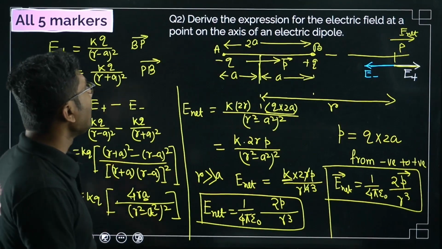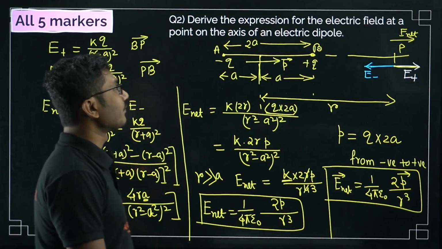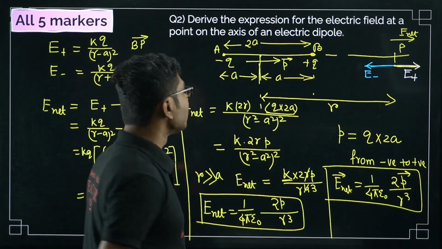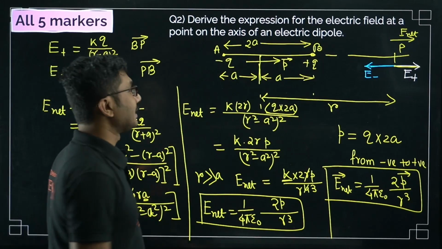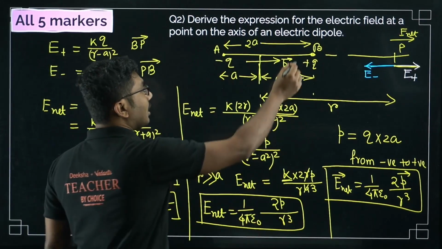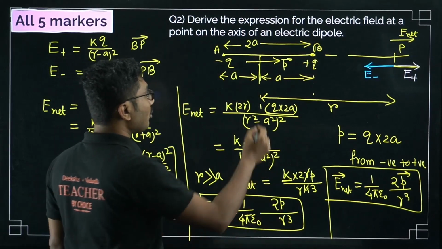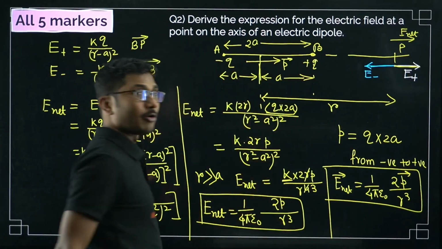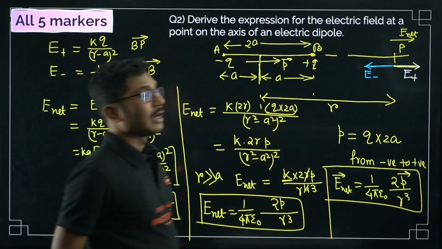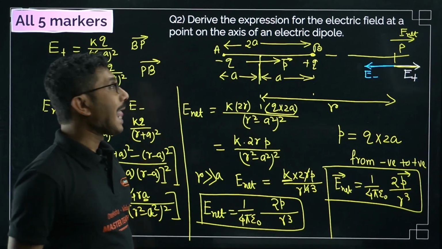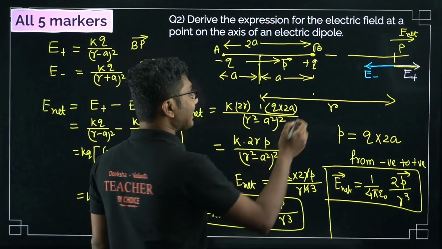Now the next derivation: derive an expression for the electric field at a point on the axis of an electric dipole. Very, very common. So we have a dipole. Dipole means two equal and opposite charges separated by a small distance. The positive charge is kept here, the negative charge is kept here. The dipole moment is directed from negative to positive, that is why it is given by this arrow, and the distance between the charges is 2a. The point where we are trying to measure the electric field is P, at a distance r.